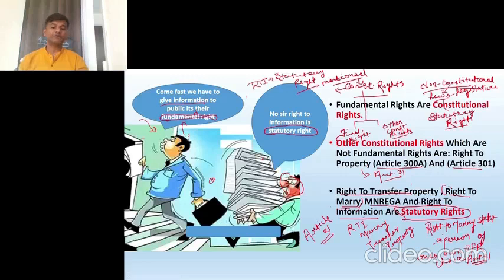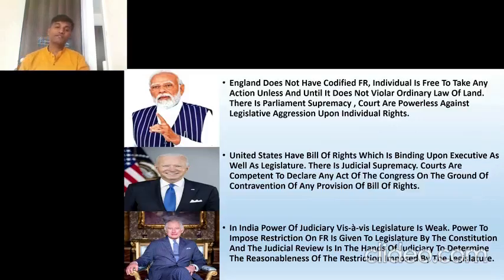So this was about types of rights. Now, what is the situation of fundamental rights or rights around the world? We have taken three examples of countries. First is England, second is the United States, and third is India. Let us understand the situation in England. In England, rights are not codified. Codified means what?